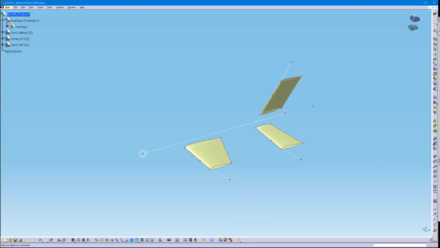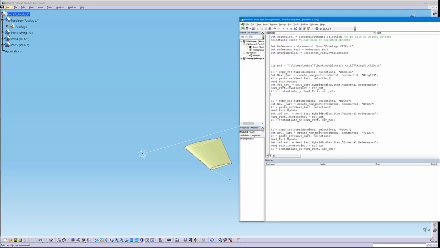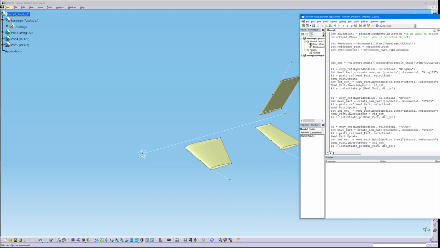There we go. All right, so what you saw earlier was that when it was going to instantiate the horizontal tail, it got stuck here somewhere. And the reason for that is that sometimes, it happens very seldom, but it happens, when it's going to paste the references, it misses the pasting procedure.